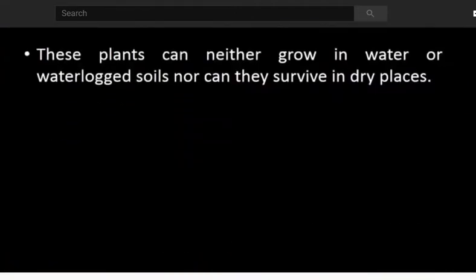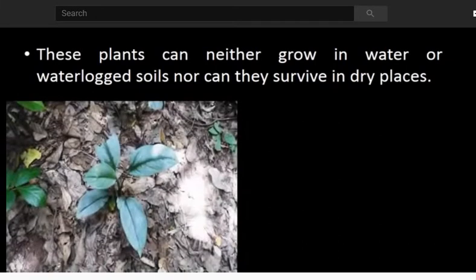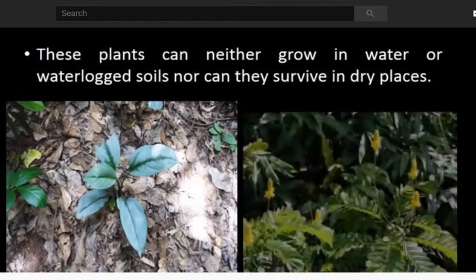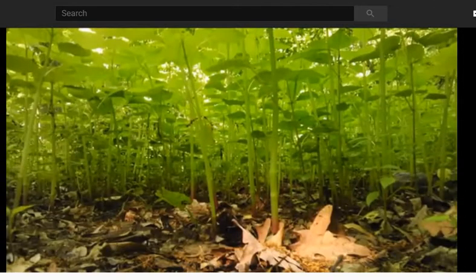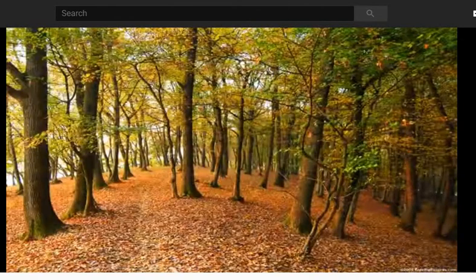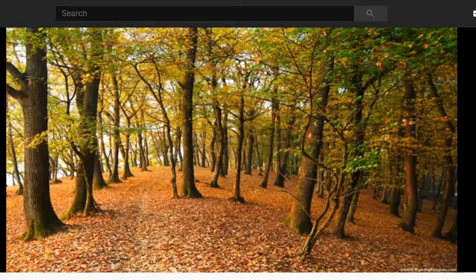They neither grow in water or waterlogged soil, nor do they survive in dry places. That means they need a moderate amount of water. They have medium sized roots and bear a normal green stem. Examples: mango tree and apple tree.